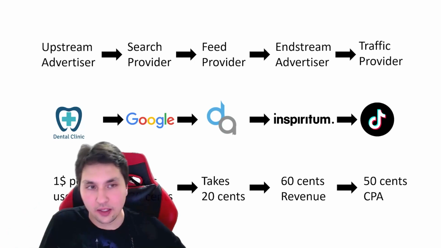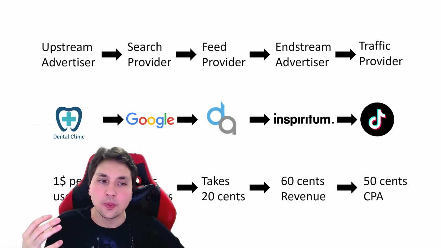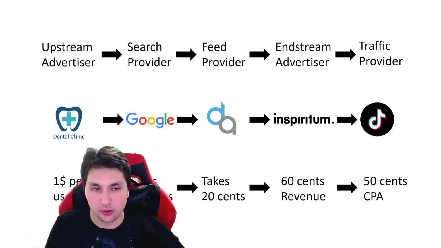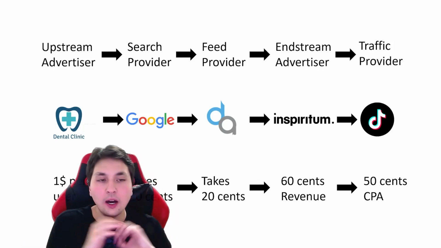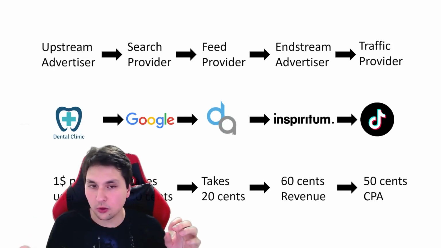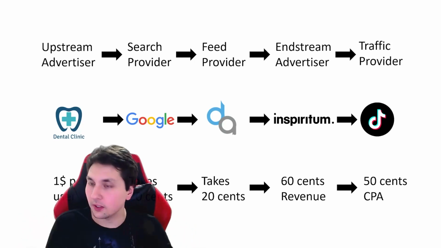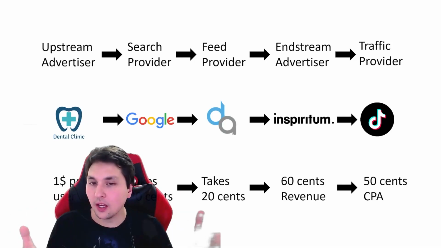And the idea is that if we spend at least, let's say, 59 cents, or in this case 50 cents, per attracted user, or CPA in this case, cost per action. It can also be CPU, cost per user, right? If we spend 50 cents, for example, to attract that user, we will have 10 cents profit. And make this whole operation a million times, and you have a very nice sum of profit.